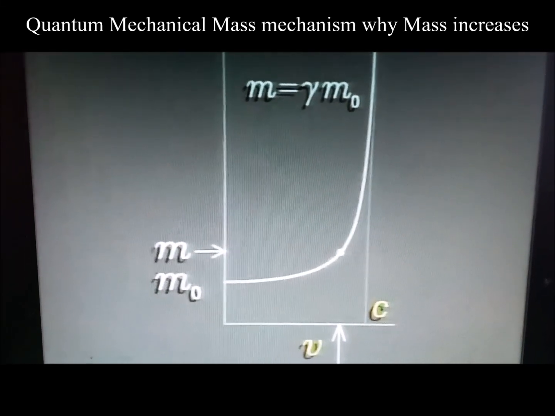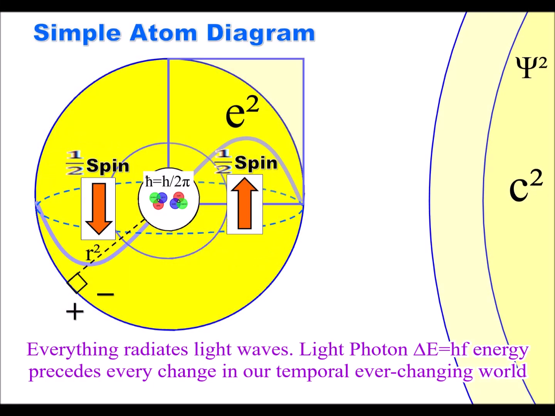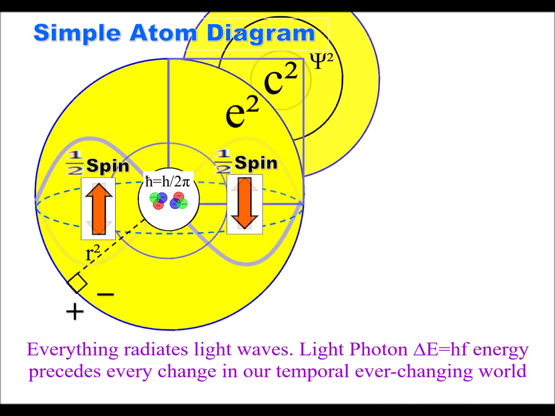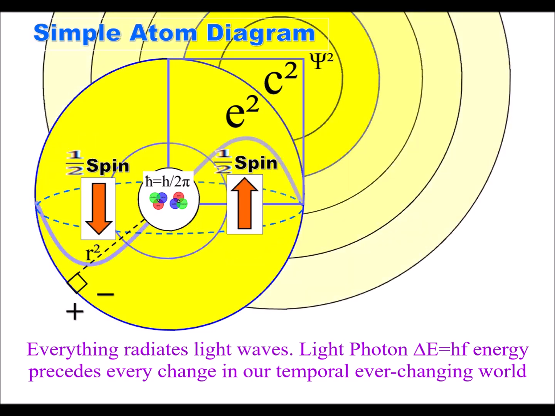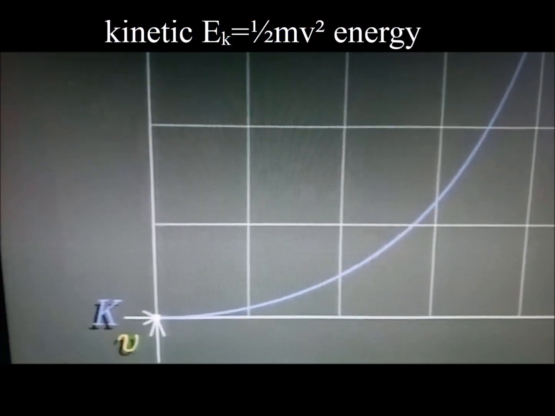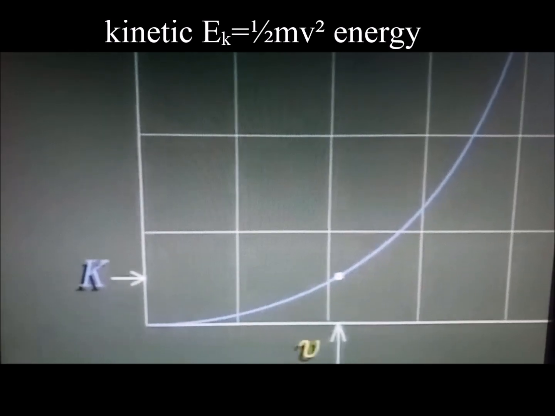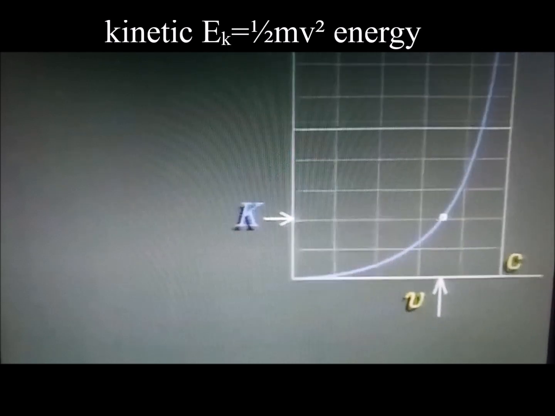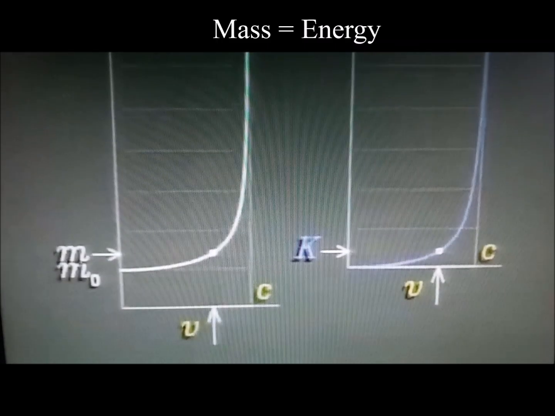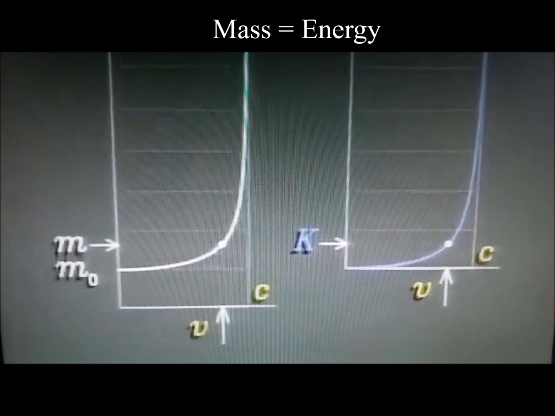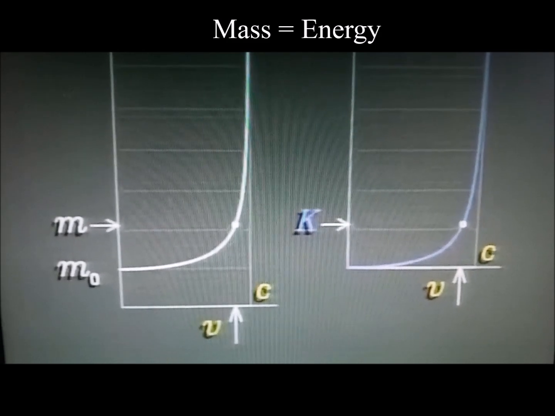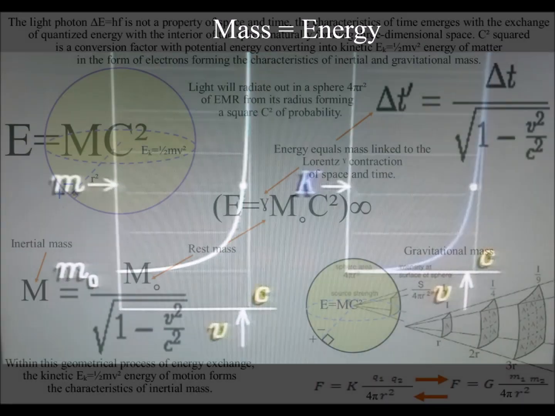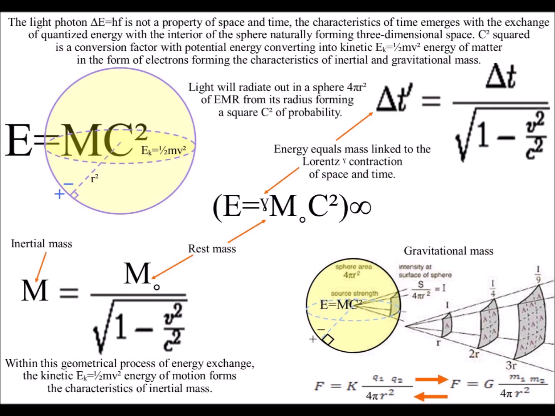Mass increases with speed because photon energy is continuously transforming potential energy into the kinetic energy of matter in the form of electrons. At low speed, kinetic energy is 1/2 the mass times the velocity squared, but at higher speed, the curve for increasing energy starts to look just like the curve for increasing mass. This is why energy is equal to mass times the speed of light squared.